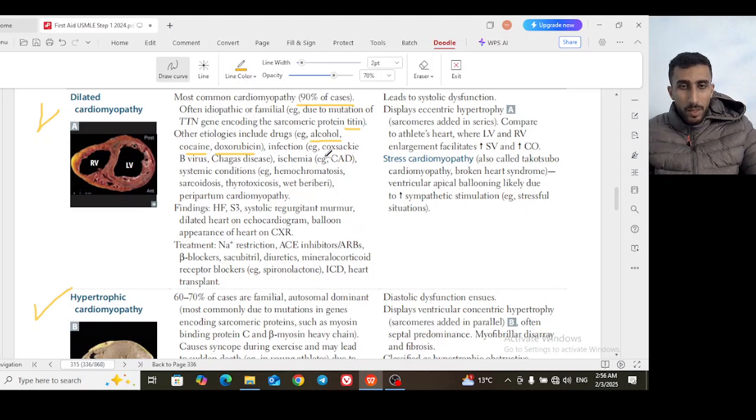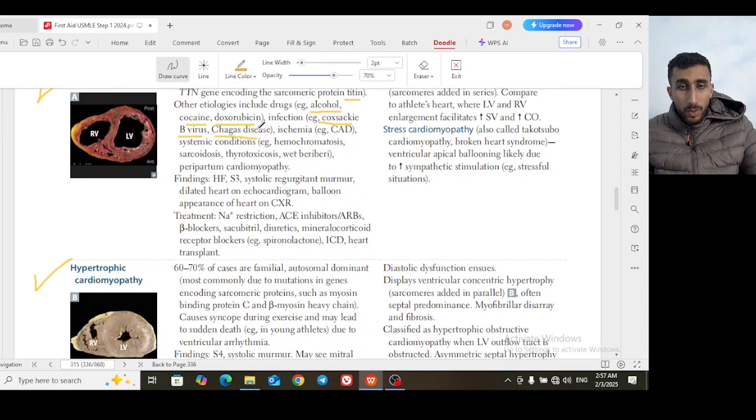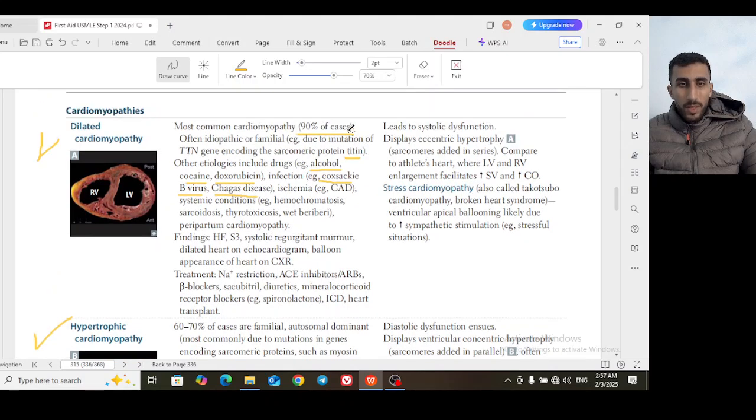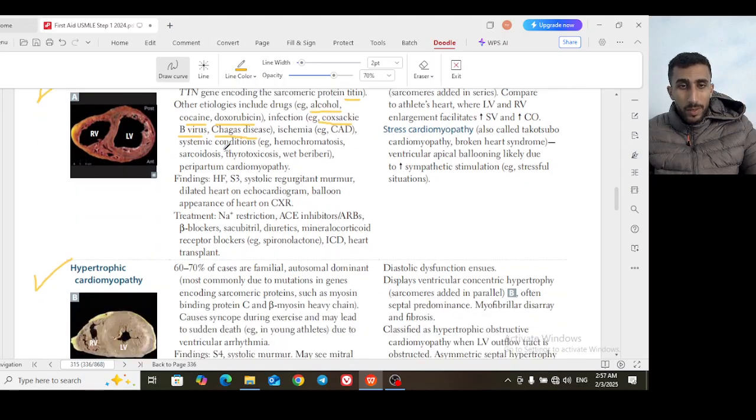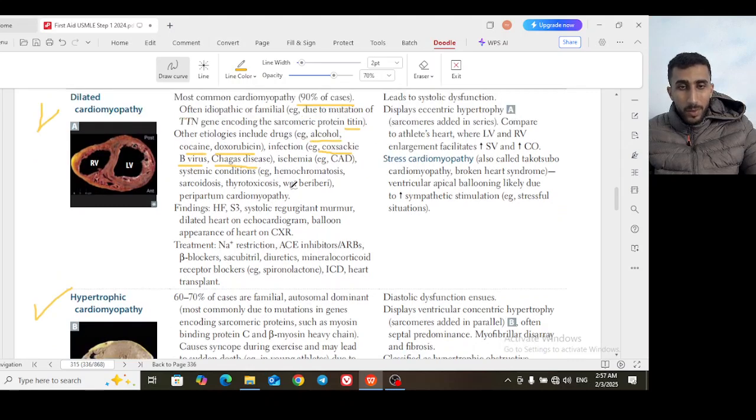And infection: there is a very famous virus for causing cardiomyopathy, which is Coxsackie B virus, very high yield. Coxsackie B virus, and a parasite called Trypanosoma cruzi, which causes Chagas disease. And ischemia, of course, may cause dilated cardiomyopathy, such as coronary artery disease, and different systemic conditions which affect different organs, such as hemochromatosis and sarcoidosis. So you have three different conditions: hemochromatosis, sarcoidosis, and amyloidosis.